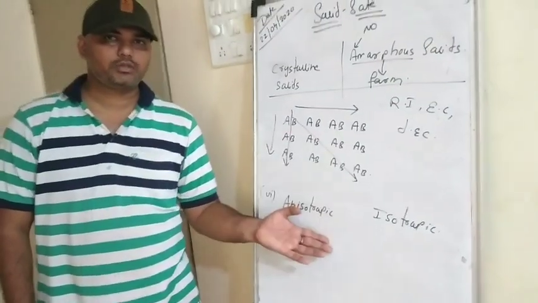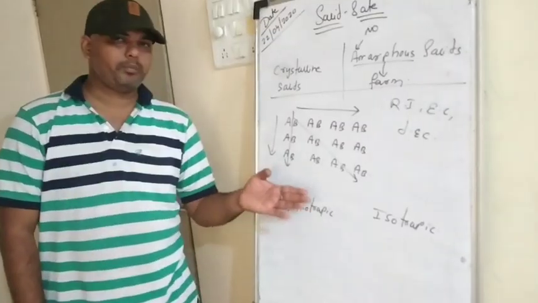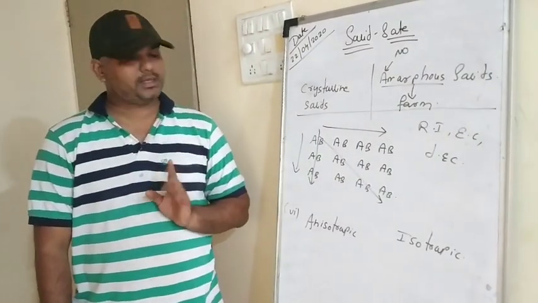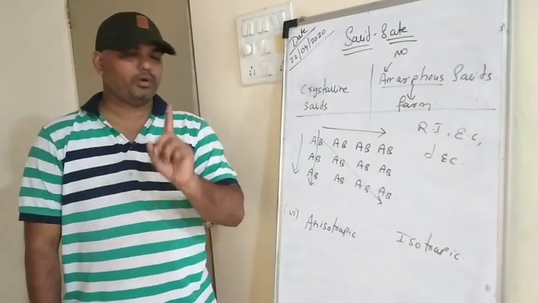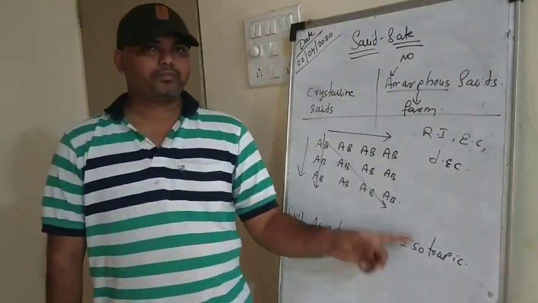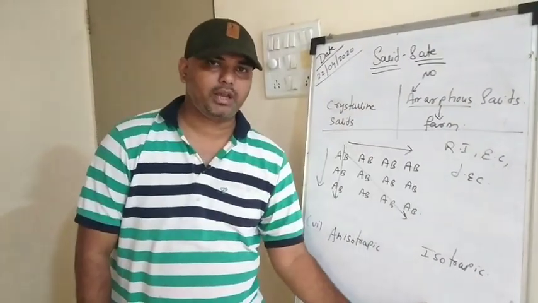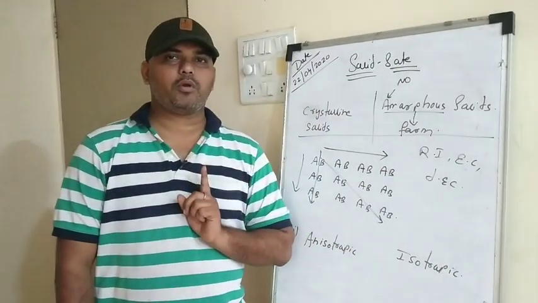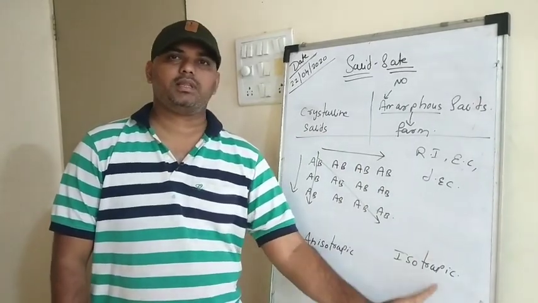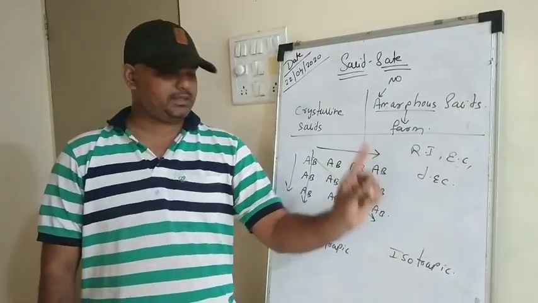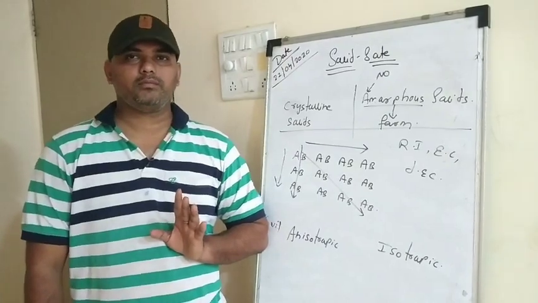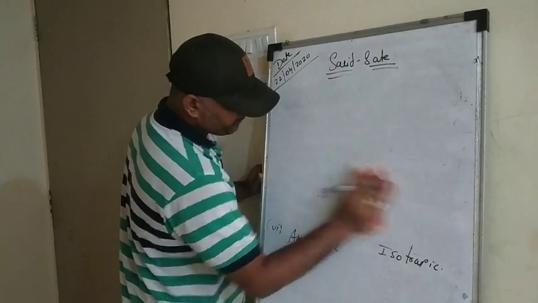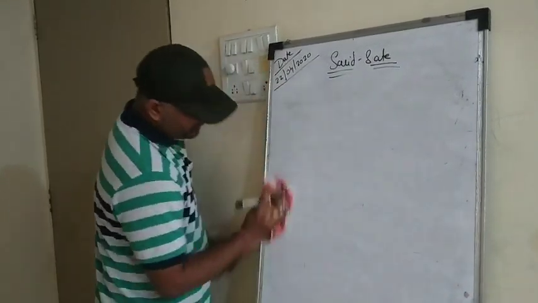Now what is anisotropy? I'll repeat it again. Anisotropy means in different directions you get different physical properties. You can note it down. Then what is isotropic? Isotropic means in different directions they show the same physical property. This is said to be isotropic, right? So I hope you have understood this particular differentiation. Okay, now let's move further.